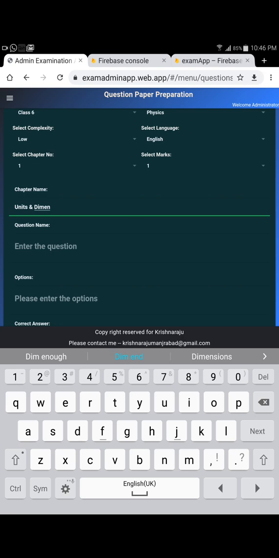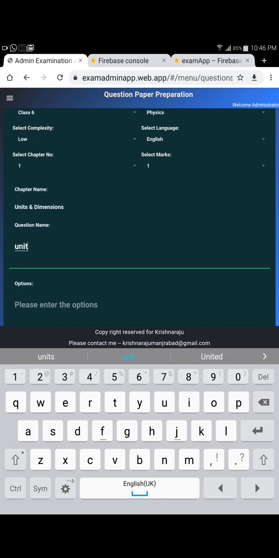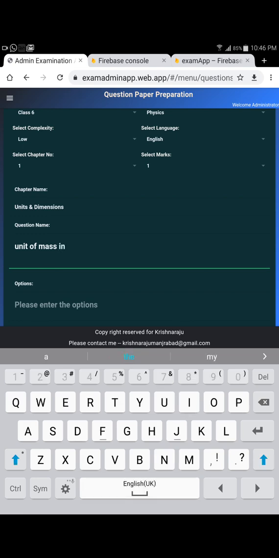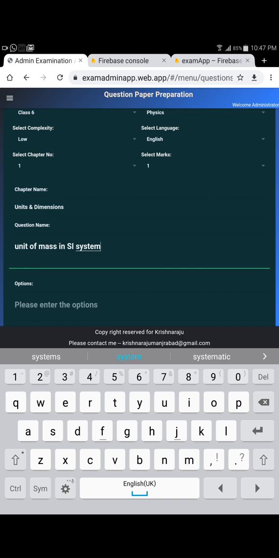I'm trying to do the insert which is to the existing ones. Okay, and this is the dimension, and now the question: unit of mass, I'm just creating, okay, in SI system. I'm just using it as an example. I may be wrong as well, so I'm just creating it.